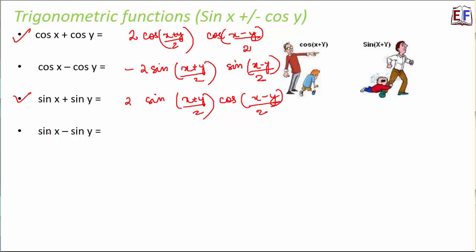And similarly, sin x minus sin y will be exactly the same as sin x plus sin y, just that the functions will get reversed, as in it will be 2 cos (x plus y)/2 sin (x minus y)/2. So in this fashion, we see that we are able to write down all the trigonometric functions related to sin x and cos x correctly using our memory tip.